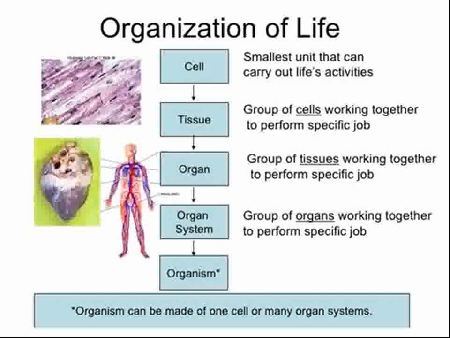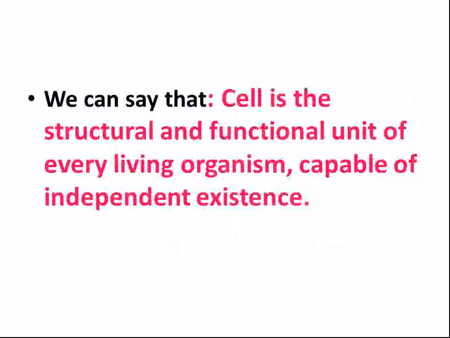So an organism can be made of one cell or many organ systems. So in this way life is organized, in this way the body is organized. Cells to tissues, tissues to organ, organ to organ system, and organ system to an organism.